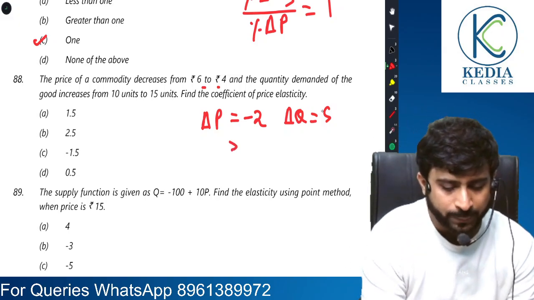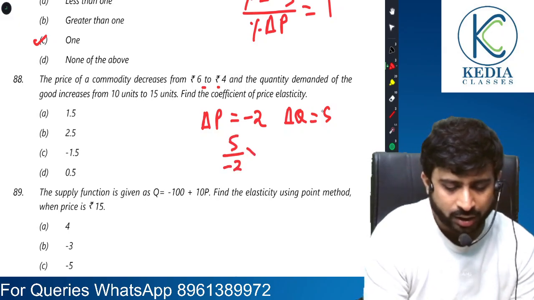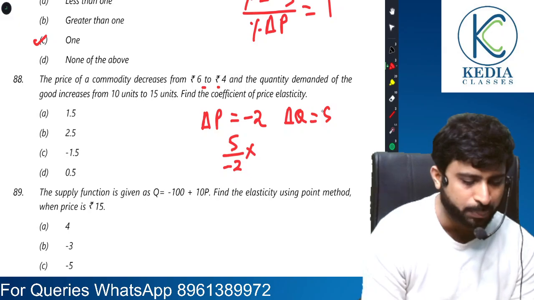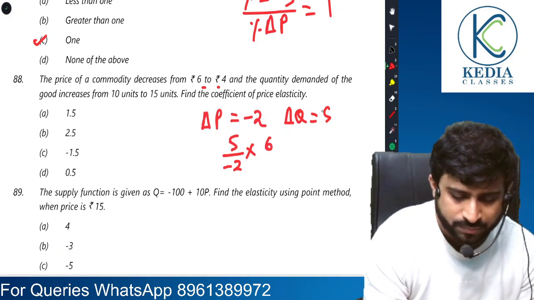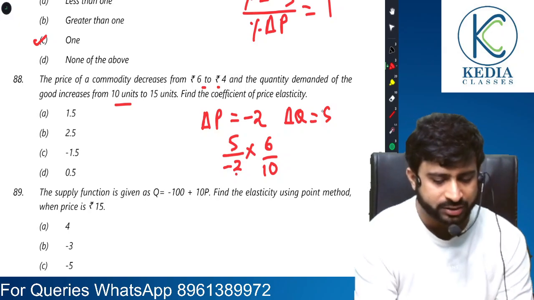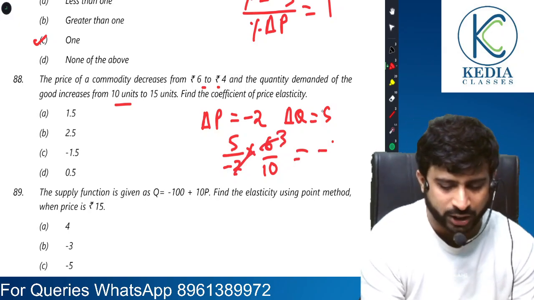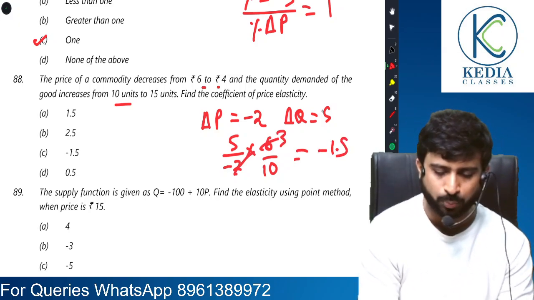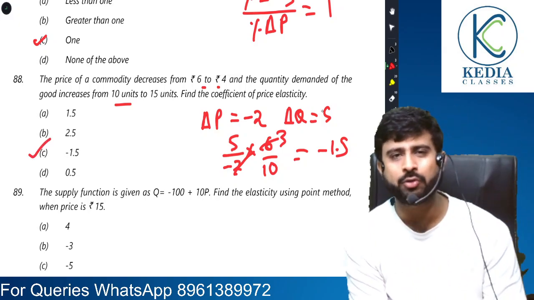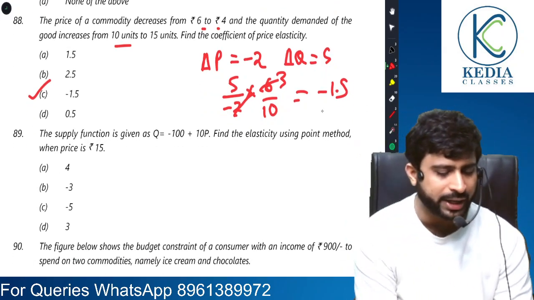Change in quantity by change in price into original price by original quantity. What is the original price? Original price is 6. Original quantity is how much? 10. So if you solve it, guys, it becomes minus 1.5, right? 15 by 10 is minus 1.5. This seems to be the correct answer because we are talking from the purview of demand. So it's okay. It will be negative.